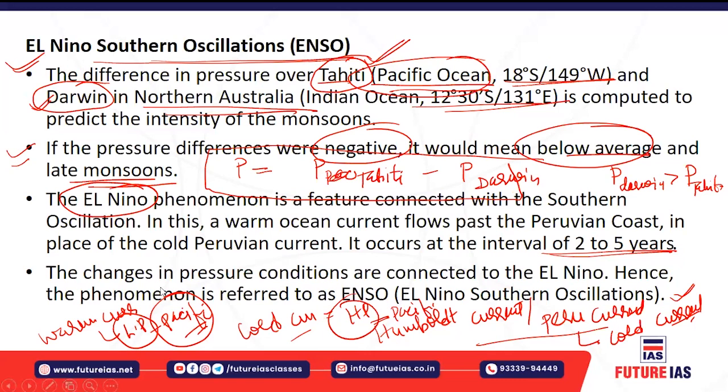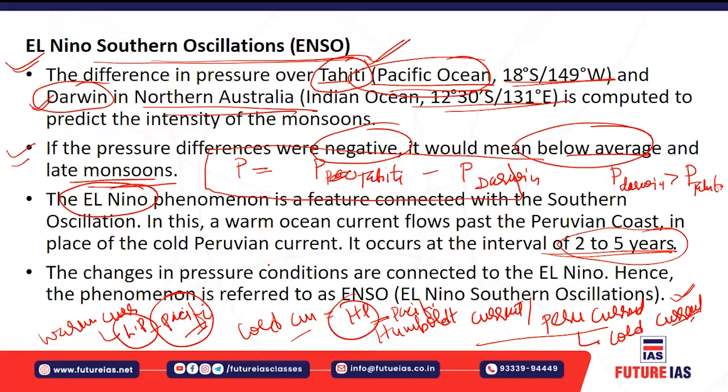That means the rain bearing winds basically blow away from the Indian Ocean, so the Indian subcontinent will receive a very insignificant amount of rainfall, which is also the cause of concern here. So this El Nino phenomenon occurs at an interval of around 2 to 5 years, which causes very low or late rainfall on the Indian subcontinent.